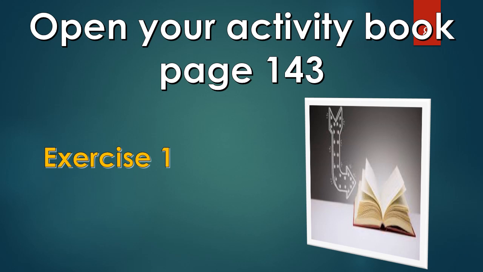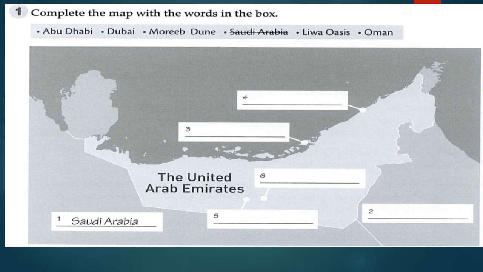Now it's time for the activity book, page 143, exercise number 1. Here, girls, I have a map. This map is of the United Arab Emirates. We need to look at these places on the map and complete from the list, from this box: Abu Dhabi, Dubai, Murib Dune, Saudi Arabia, Liwa Oasis, Oman. Number 1 is already done here, which is Saudi Arabia, in this place, number 1.